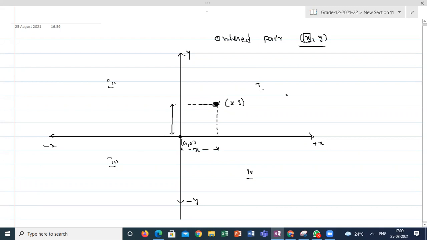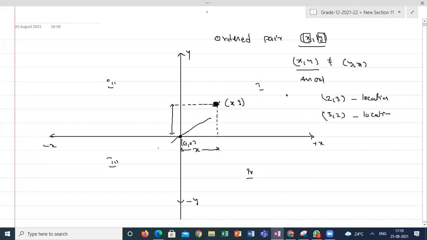The first number represents something, and the second number represents something else. Suppose (x, y) is not equal to (y, x). This is an ordered pair, because if I take 2, 3 the location is different, and 3, 2 the location is different. Along with this, there is another reference system, the 3D reference system.